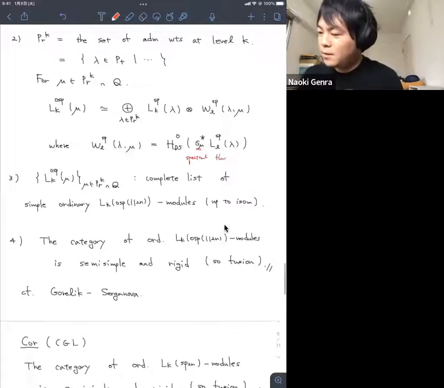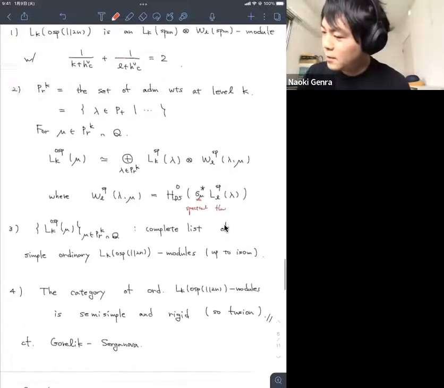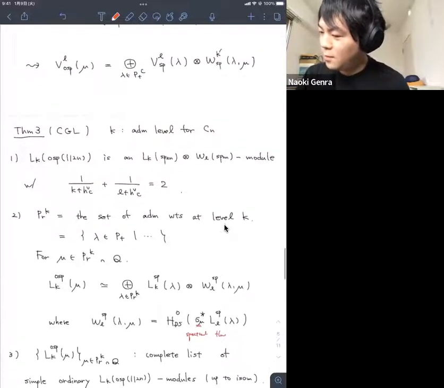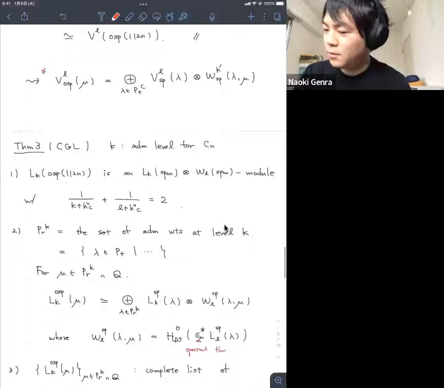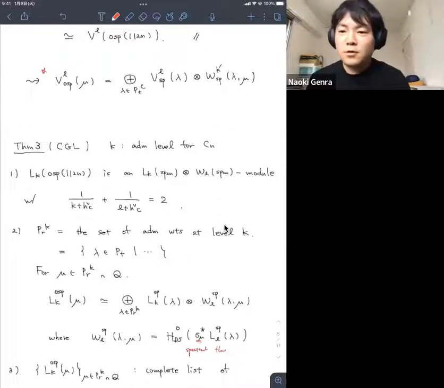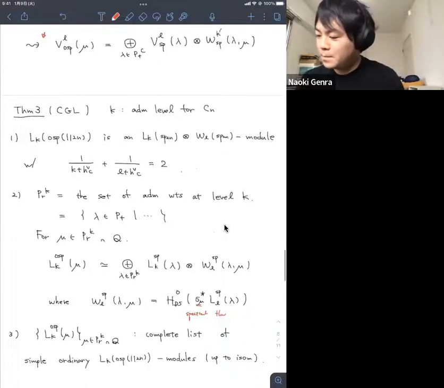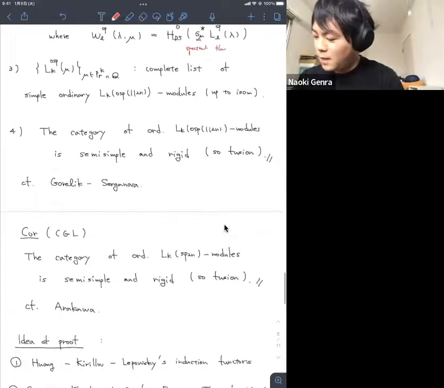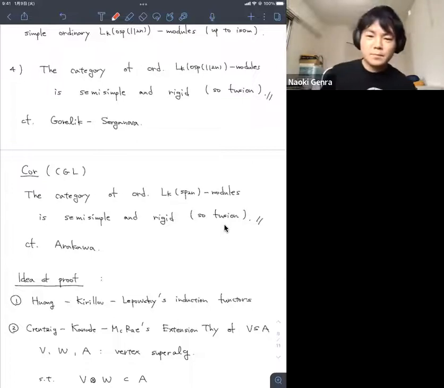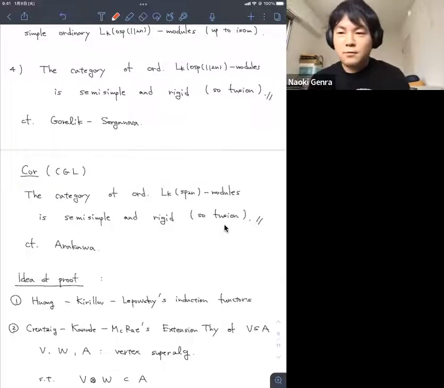So let's remember this decomposition. In the universal case, we have this module decomposition, at least for mu equals 0. We have a nice extension theory. It means that affine OSP is an extension of affine SP tensor the principal W algebra of type C. So this means that we can apply extension theory. So extension theory means as follows.